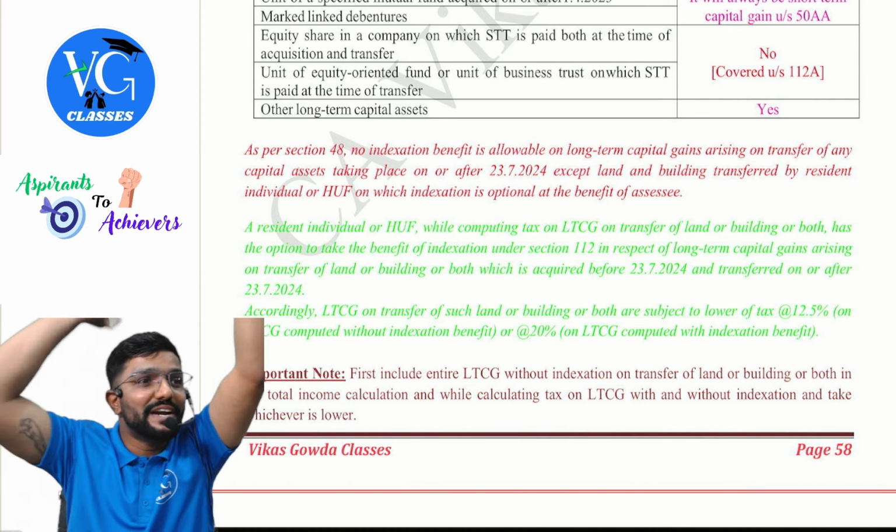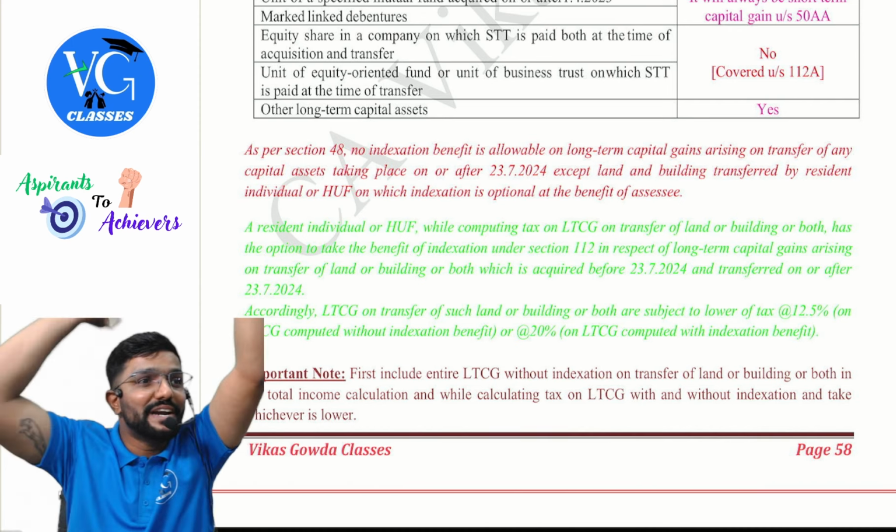So, what is my gain? 50 lakh. Which gain? Long-term capital gain. Include this under the head capital gains to compute total income. Include the entire 50 lakh. Sir, you told indexation. No indexation here. First, include the entire 50 lakh under the head capital gains. Is that clear? Yes. Finish the total income calculation.